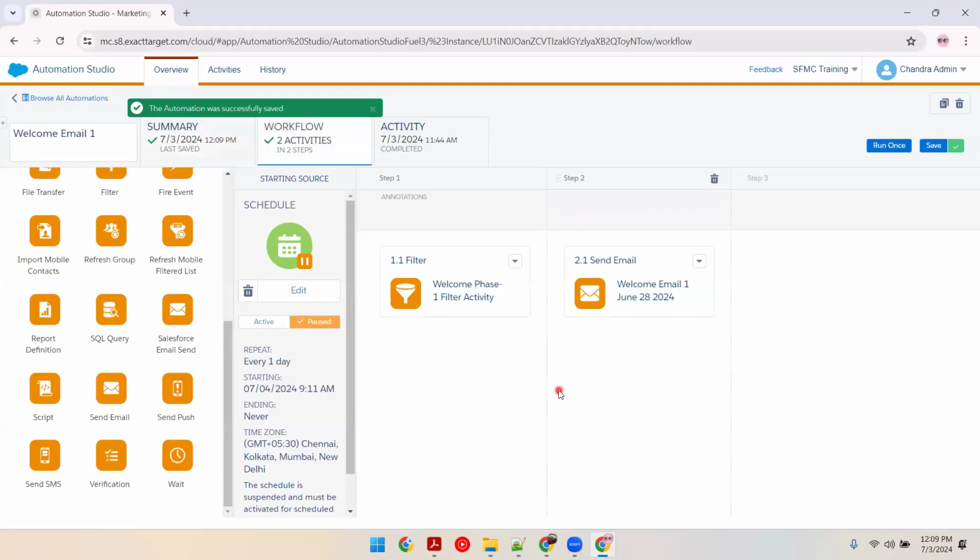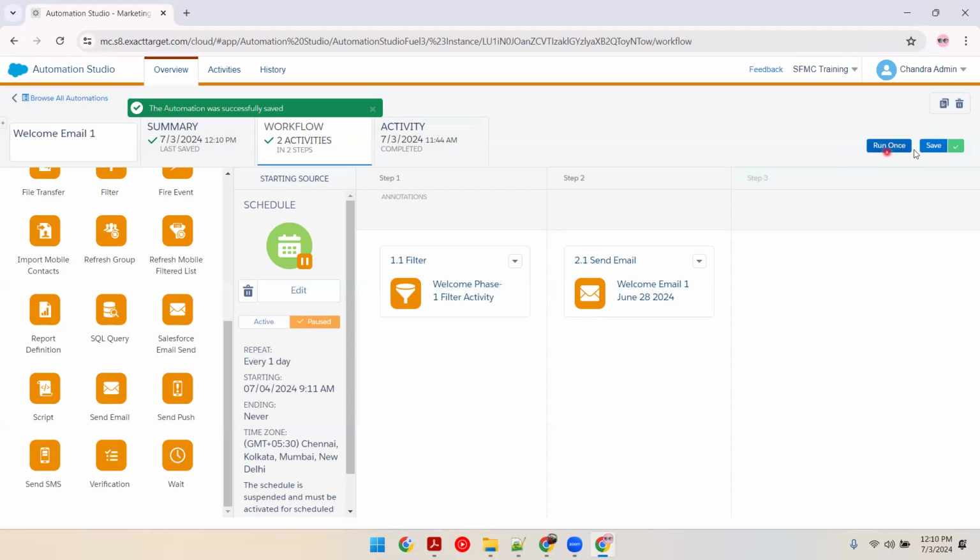But I have one more issue. For some reason, if this automation doesn't have any records, there might be a scenario where there are no people, right? That is one thing we need to keep in mind, just to know and understand it. So we'll have to run this automation for a couple of days, and we'll use the verification activity once we encounter that issue.